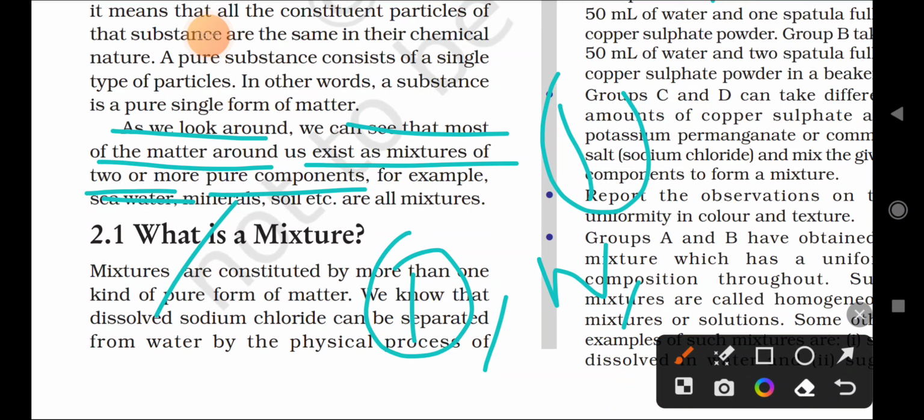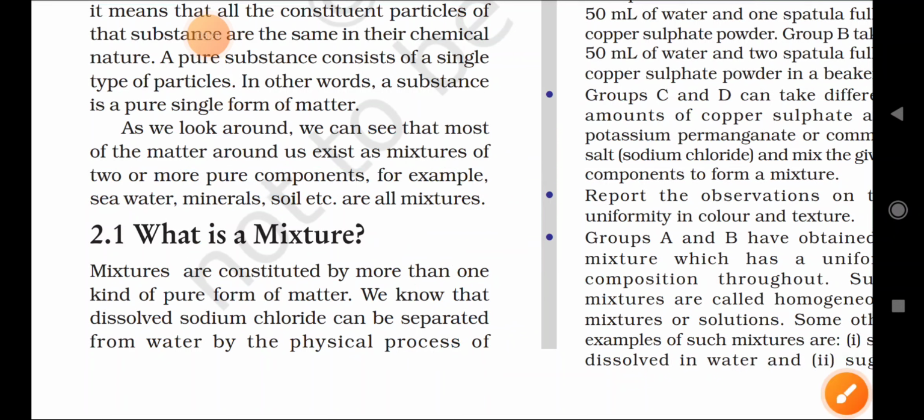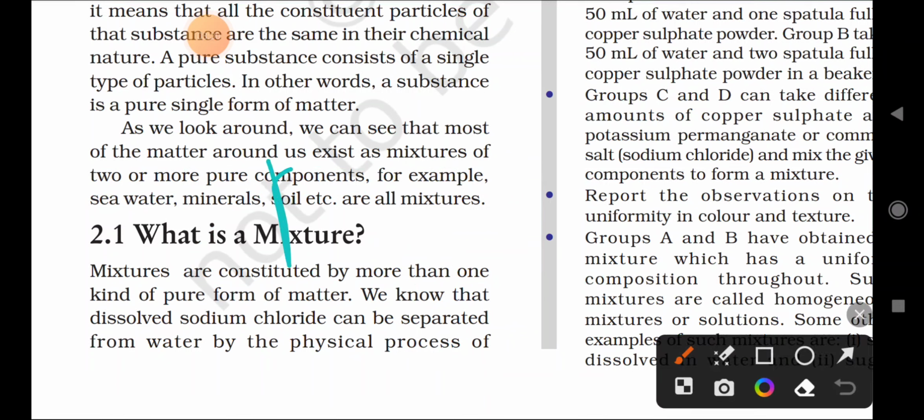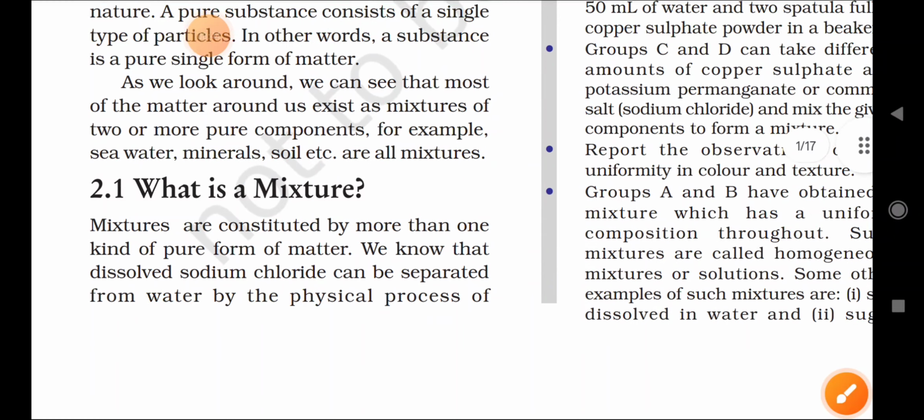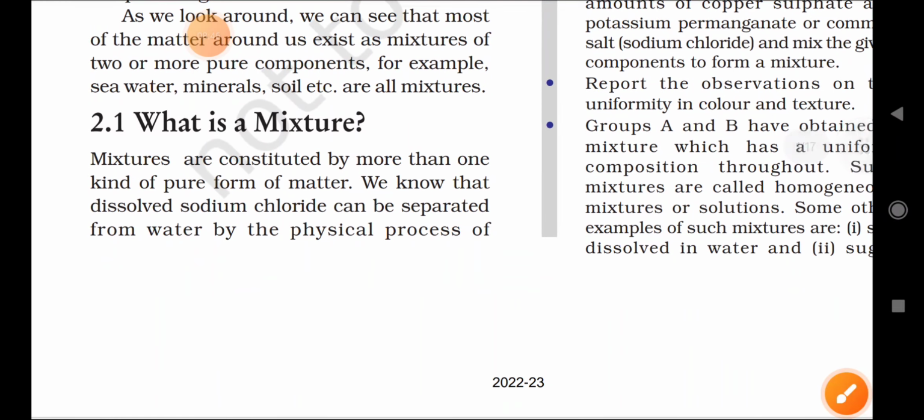Soil, seawater, and also our air. Air is a mixture of several things. Air is a mixture including water. In that air, oxygen is there, carbon dioxide is there, dust particles are there, and smoke is there. So everything around us is made up of a variety of substances, right? This is the simple explanation given here.